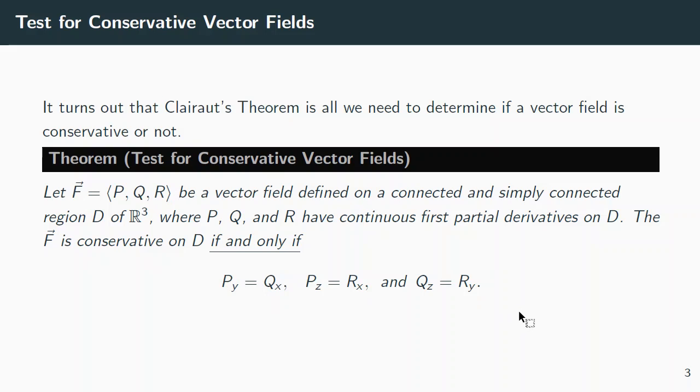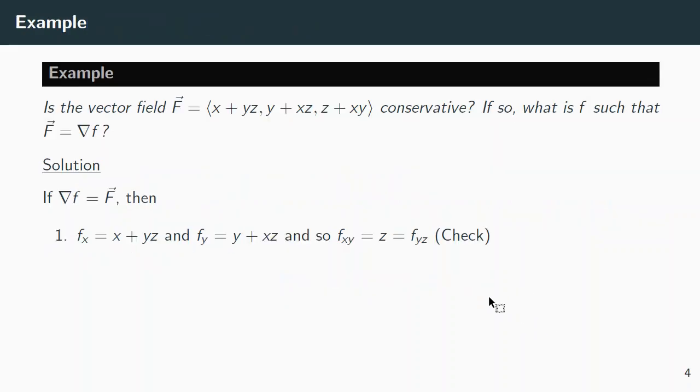Okay, so that's the test for conservative vector fields, and we've got one example here. Here's some random vector field. You want to know, is this conservative, and if so, is there a function f whose gradient is equal to the vector field F? Well, if the gradient of f was equal to F, then fx would have to equal x plus yz, and fy would have to be y plus xz. So fxy would be z, and fyx would also be z. Hey, those match up. Good.